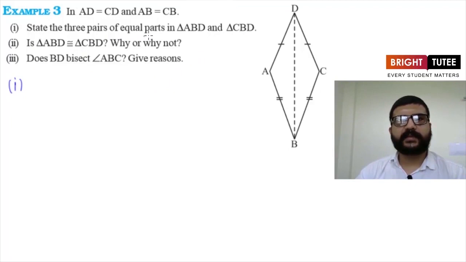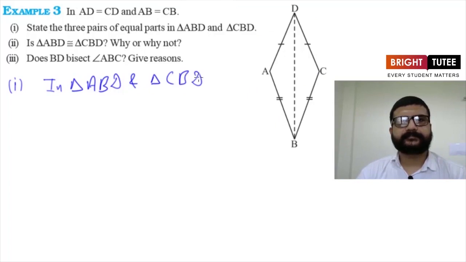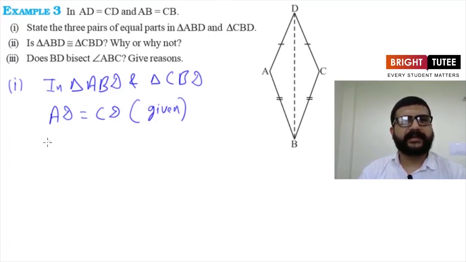We have to give three pairs of equal parts in triangle ABD and triangle CBD. Now see here, in triangle ABD and triangle CBD, it is given that AD is equal to CD. So we can write it here, AD is equal to CD. This is given in the question. And then one more thing is given, AB is equal to CB. Now we can write that here, AB is equal to CB. This is also given in the question.